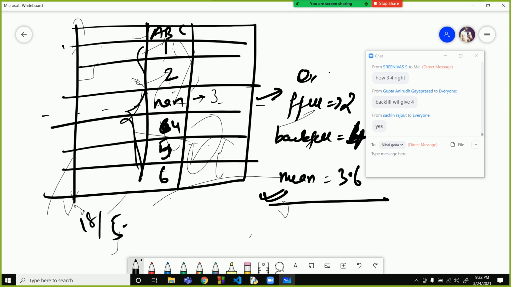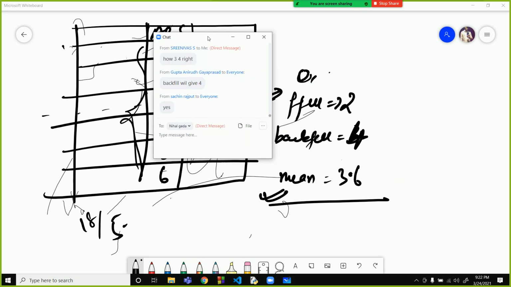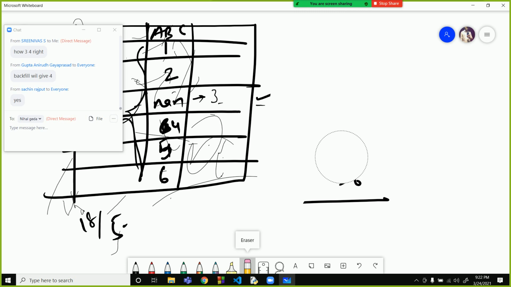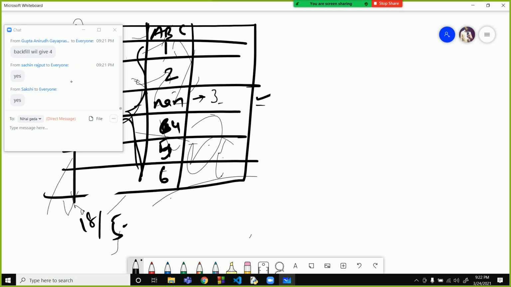It will be most beneficial if we found a way that gives us a value that follows the pattern present in the data. Is everyone understanding it? So now we will use the method equal to linear.